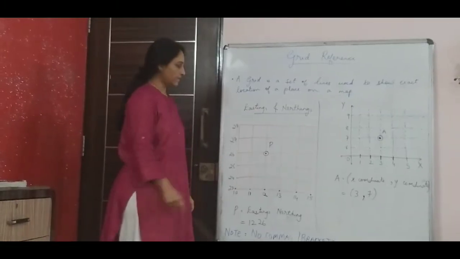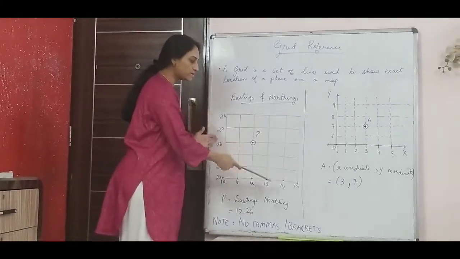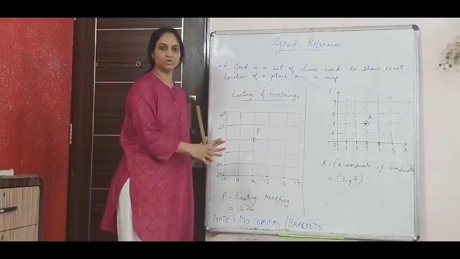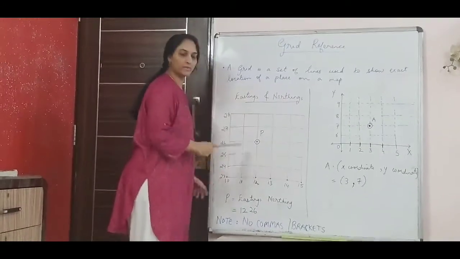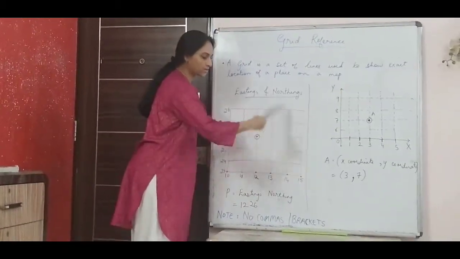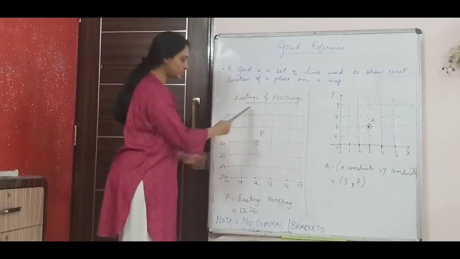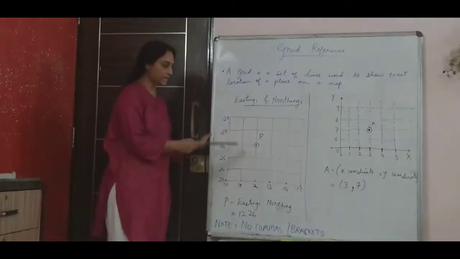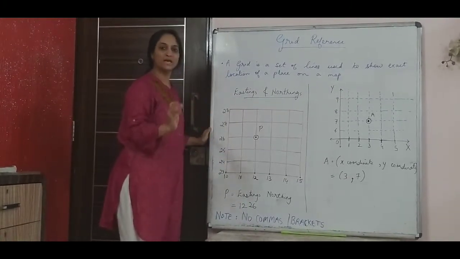Now the eastings and the northings which I had shown, I have merged both together. When I merged the horizontal lines and the vertical lines, I got grid squares. This is what you see on topo sheets, and all these lines, the eastings and northings, are shown in red color.